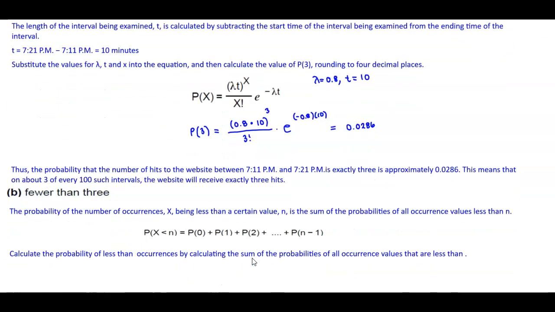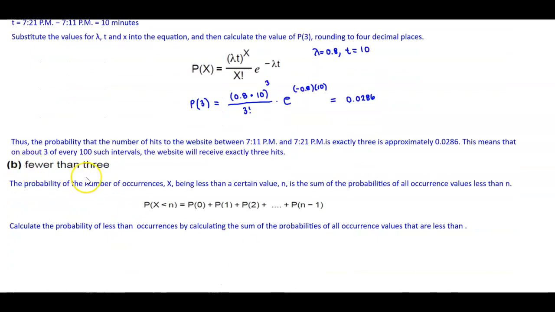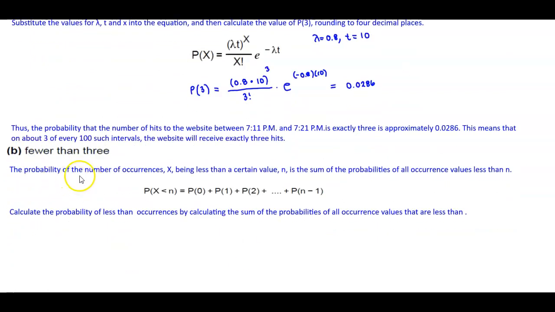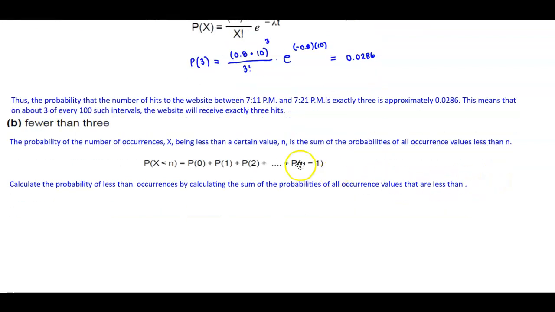Okay, next, it says fewer than 3. The probability of the number of occurrences, x, being less than a certain value, n, is the sum of the probabilities of all occurrence values less than n. So we have the probability of x less than n equal to P(0) plus P(1) plus P(2) all the way to P(n minus 1).